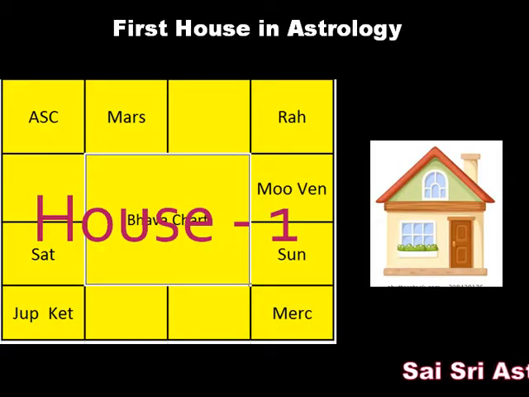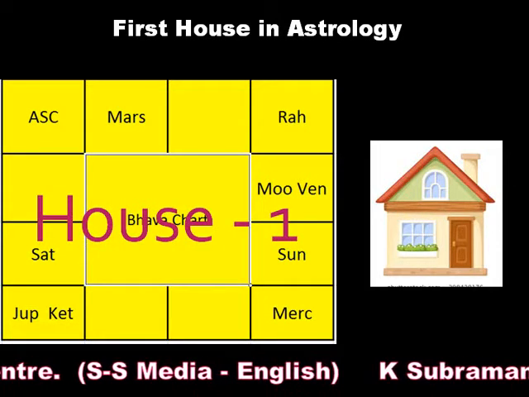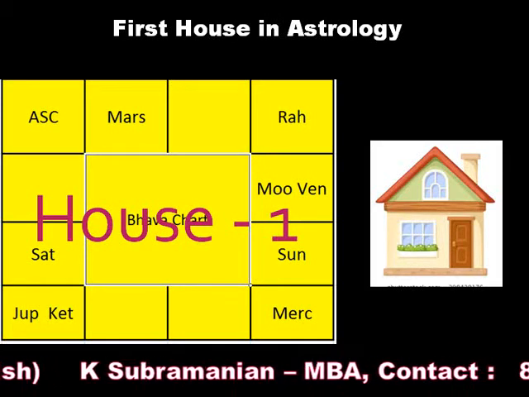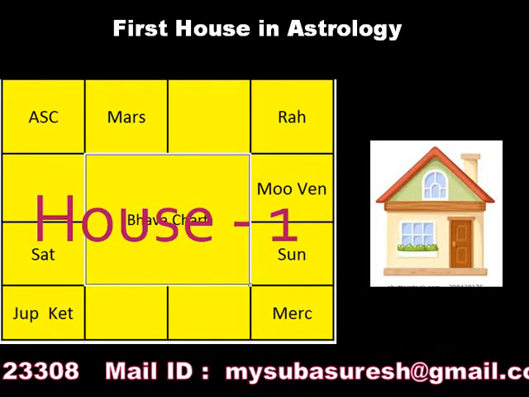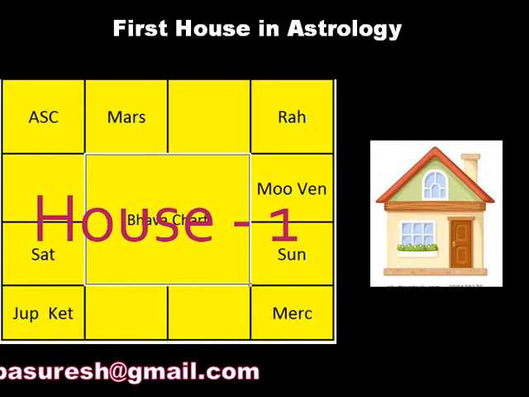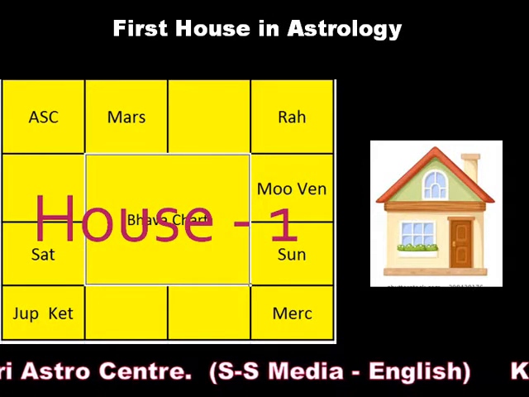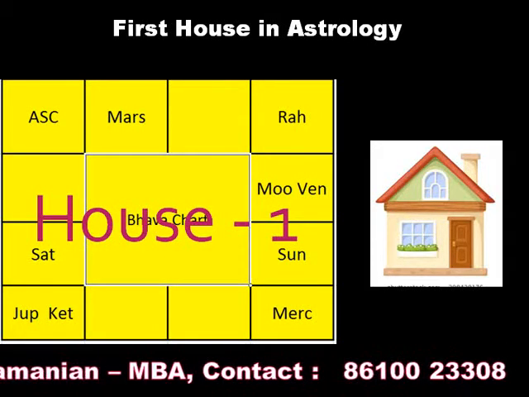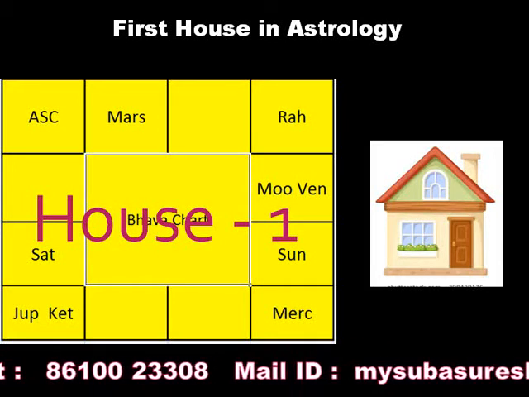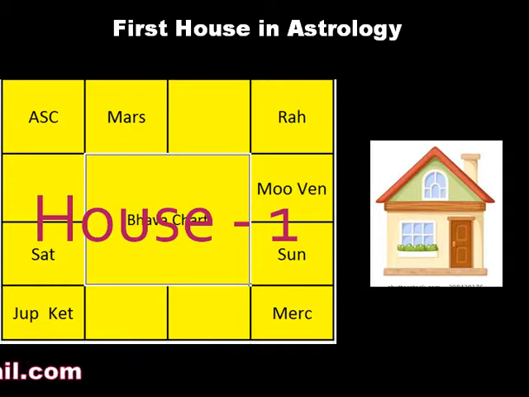The first house in the chart, that is the ascendant. So we calculate the houses from the first house to the 12th house. Always the first house indicates the ascendant, where your ascendant is placed. We have already seen in the previous video how to find out the ascendant from our individual horoscope. Now, what are the benefits? What does the first house mean? Always the first house indicates the person itself, that is the body of the person, where it exactly shows the parts in the phase of a human body.